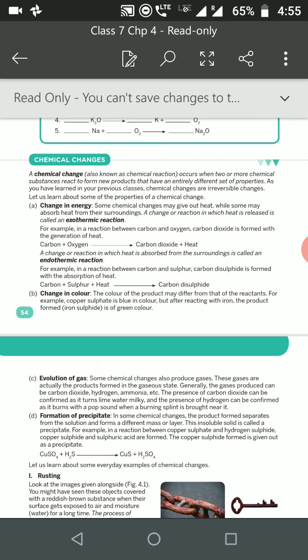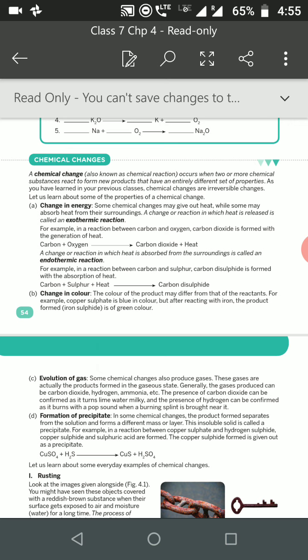For example, take paper and burn it, you will get carbon dioxide, water and heat. This heat is coming out. This is an exothermic reaction. Take carbon, take sulfur and give heat to it. It will change into carbon disulfide.